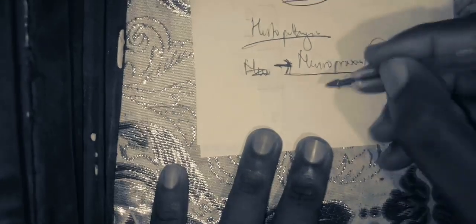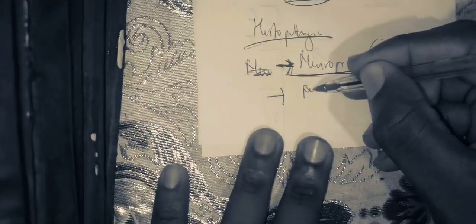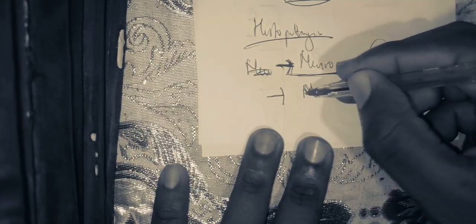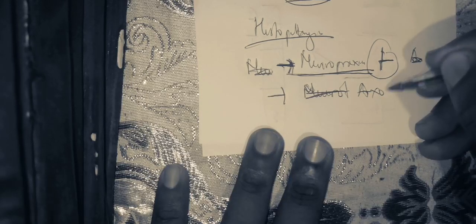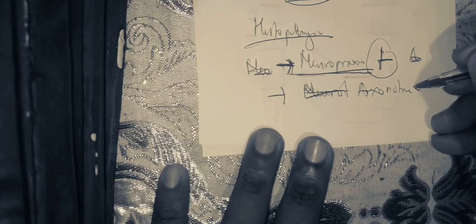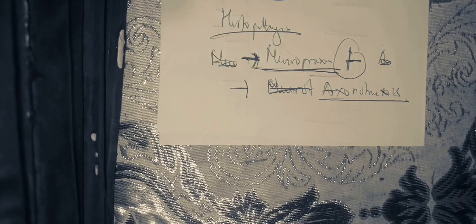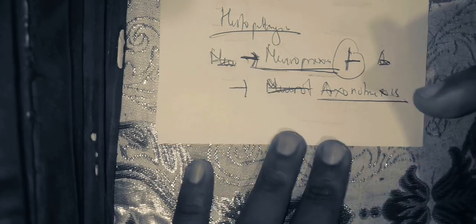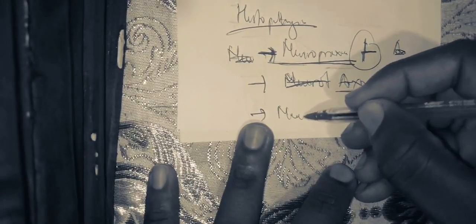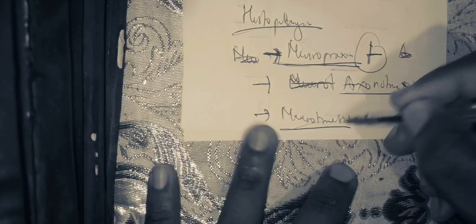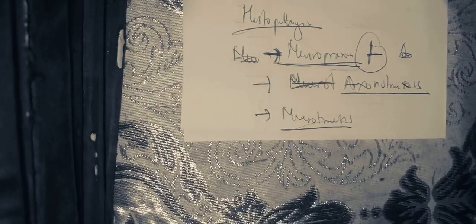Now, the next thing after neuropraxia, we have also neurotmesis. You see, the second one is axonotmesis. Axonotmesis is where certain axons are injured, but certain other axons are still present. So here, the patient may still move because of those axons, but it is not complete. Now you have a complete nerve damage when you have neurotmesis. Here you have a complete nerve bulk injury. Is it clear?